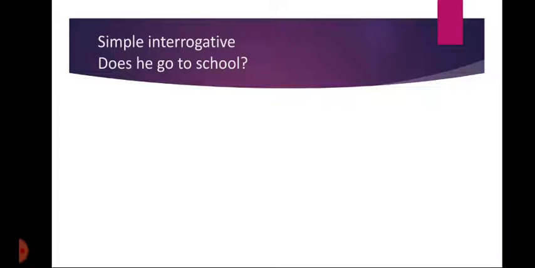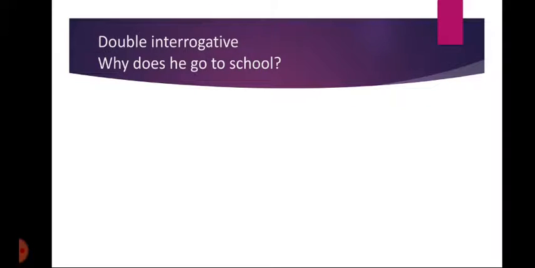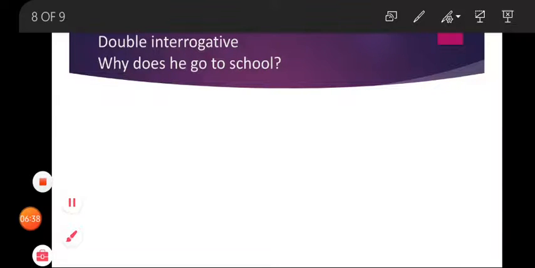Simple interrogative, as we have discussed earlier, does he go to school, means we will use the helping verb before the subject, and we will also use a question mark at the end of the sentence. Now we have a double interrogative sentence, why does he go to school? So here we have used a WH word before the helping verb. So here are two words that are making the sentence double interrogative.